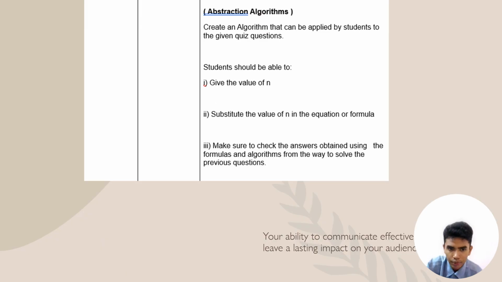Moving on, abstraction and algorithms. Create an algorithm that can be applied by students to the given situations. Students should be able to give the value of n by substituting the value of n in the equation formula. Make sure to check the answer obtained using the formula and algorithm from the way of solving the previous question. This is where the students apply the method, or the step by step, from the previous question they solved to the next question, which is the same question but with different numbers or variables.